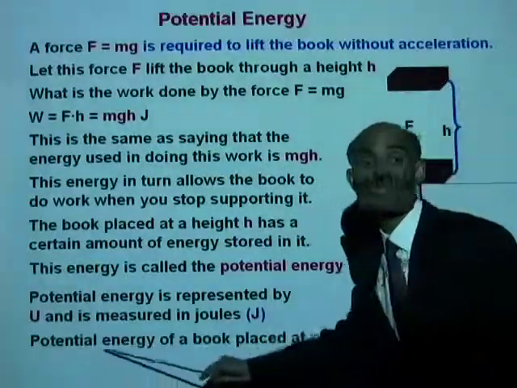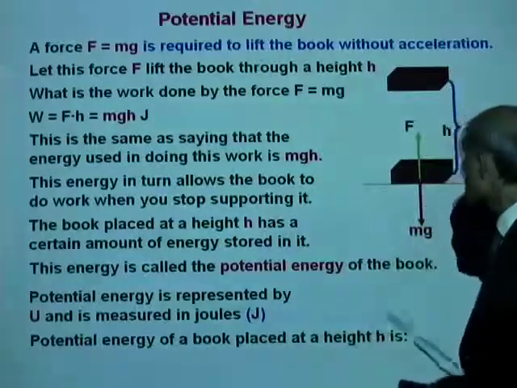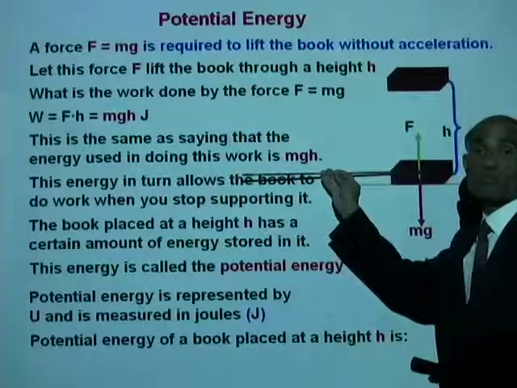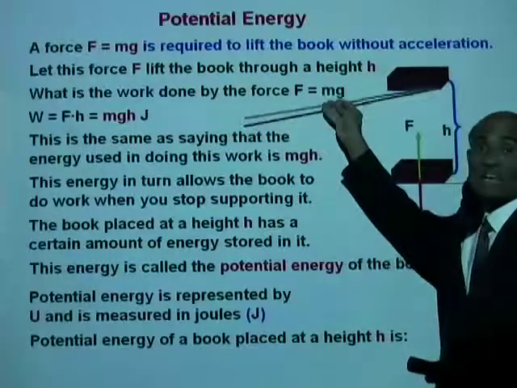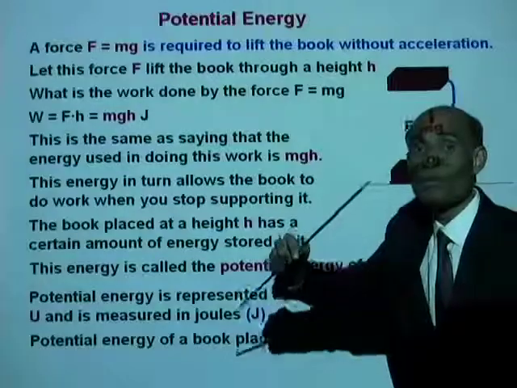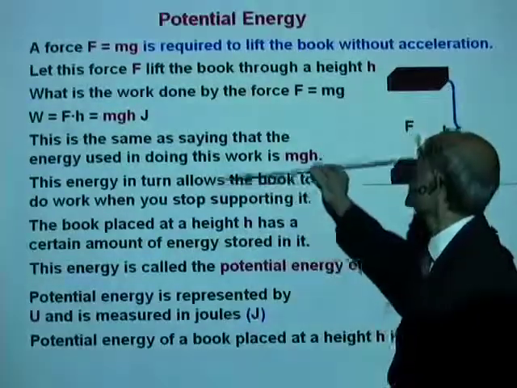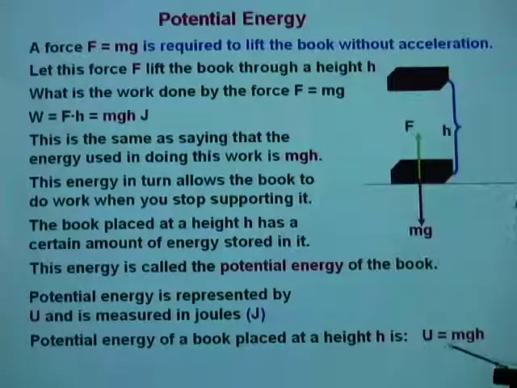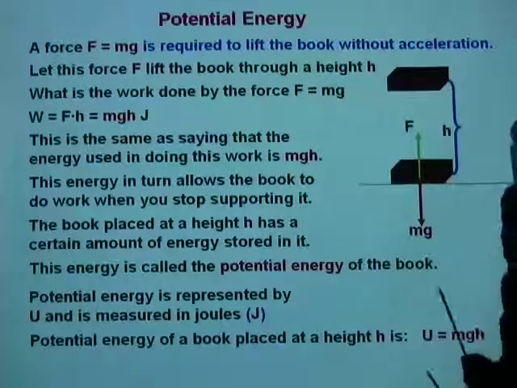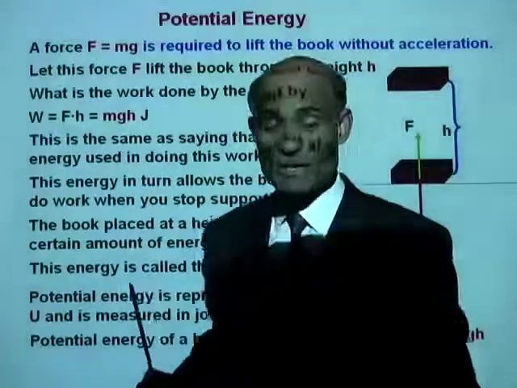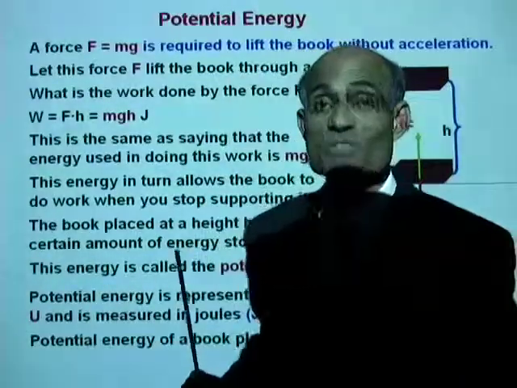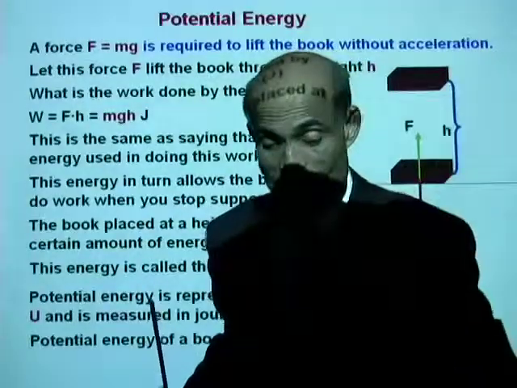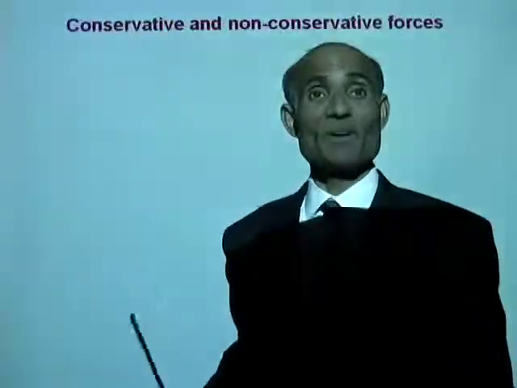What is the potential energy of a book placed at a height h? The potential energy of a book placed at a height h is a measure of the work done in order to place it at that height. And that is U equal to mgh. In fact, the potential energy of any object that is placed at a height h is mgh.